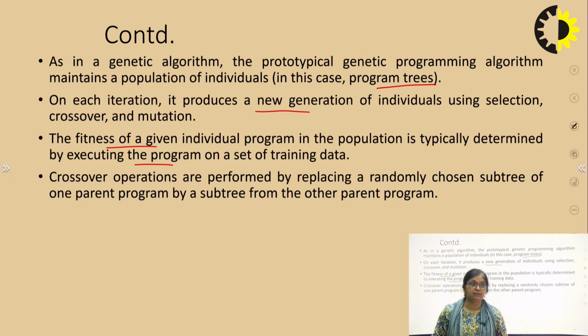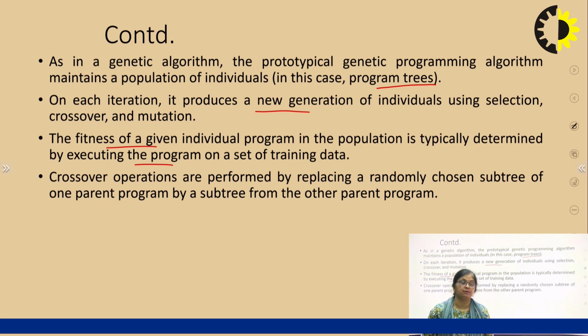We will have test data. On that we will run the program, and based on how many test cases it clears, we will find out how good the program is. What is the fitness of the program? That will be calculated from here.